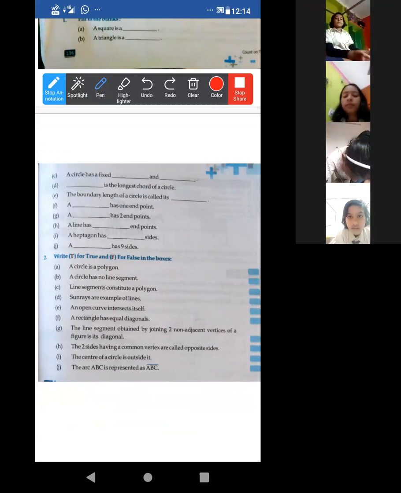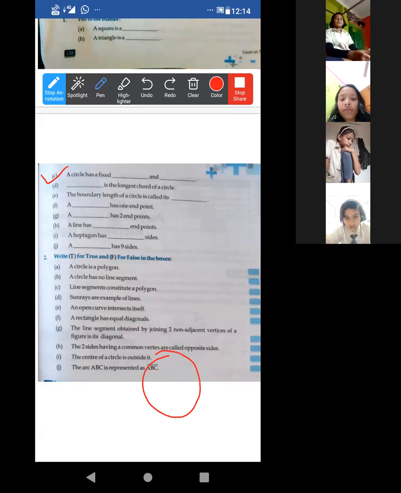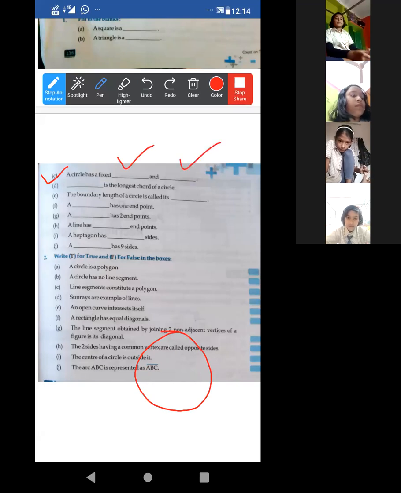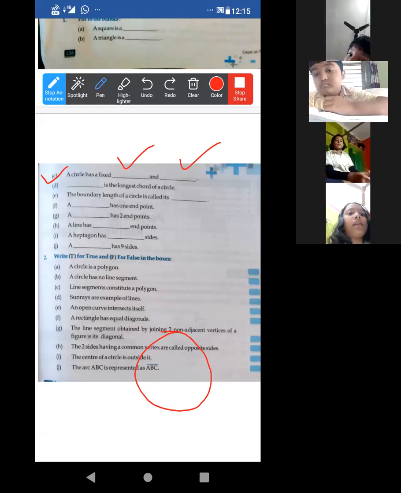Okay, Anjum, this question. A circle has a fixed dash and dash. First fill in the blank. A circle has a fixed dash and dash. Two fixed things are there. Center, one center we can say.